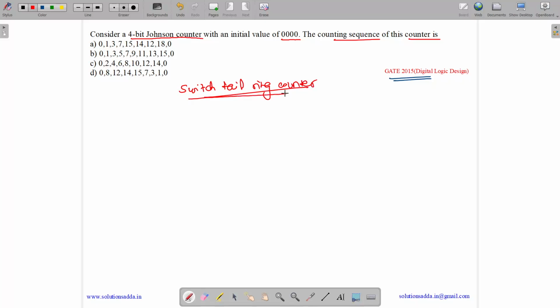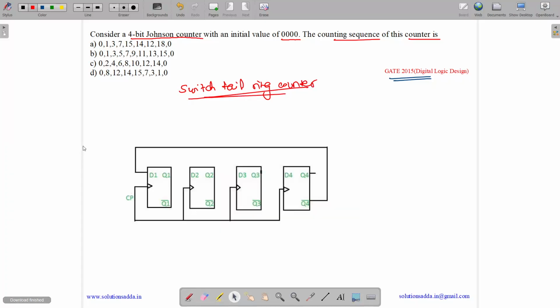So I will show you the diagram how it is made. So Johnson counter is basically made with D flip-flops. So we have 4 D flip-flops, and in this the output of the last flip-flop, the complemented output, which is Q4 complement, is basically connected to the input of the first flip-flop, and it is a synchronous counter as we have the same clock pulse in all. So now let us see what will be the output.